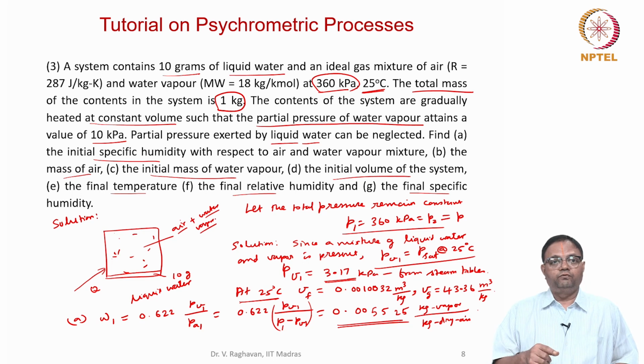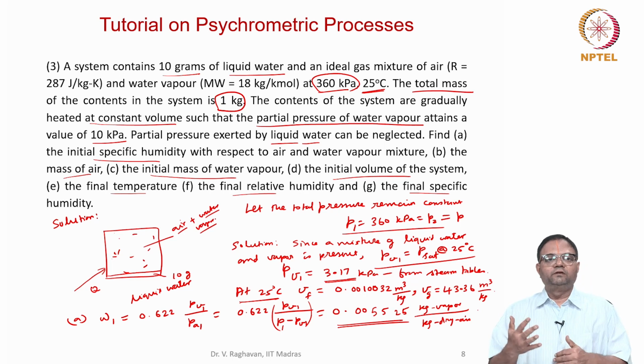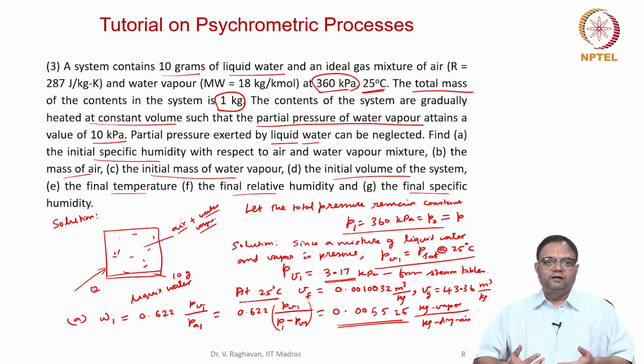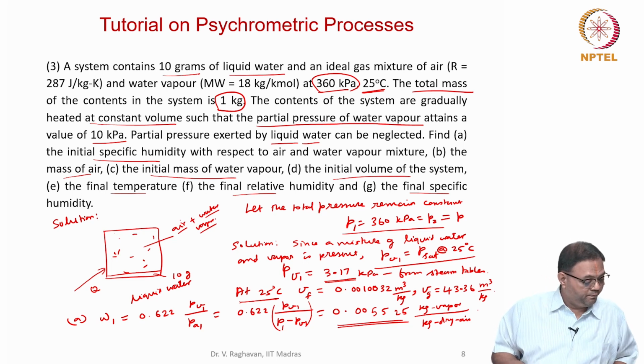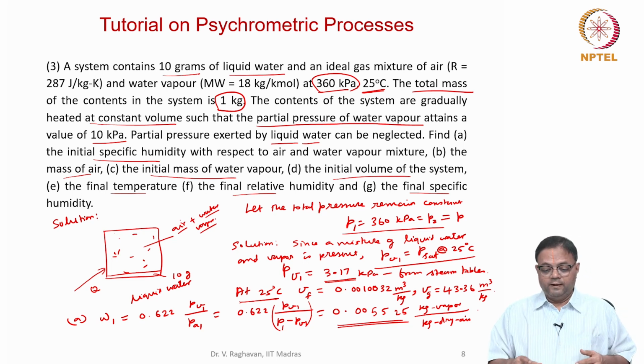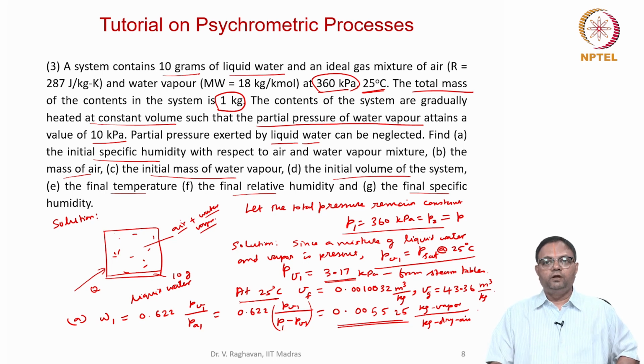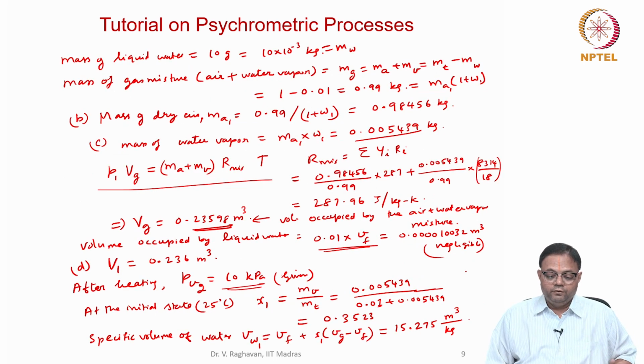Due to the addition of heat, some water vaporizes and the temperature increases, so the relative humidity drops from phi equal to 1, and additional water vapor is taken in. The liquid water evaporates and goes into the air, and relative humidity becomes 53%. Since the pressure is 360, we cannot use the psychrometric charts. For this problem, we have to use the formulas and the steam table.